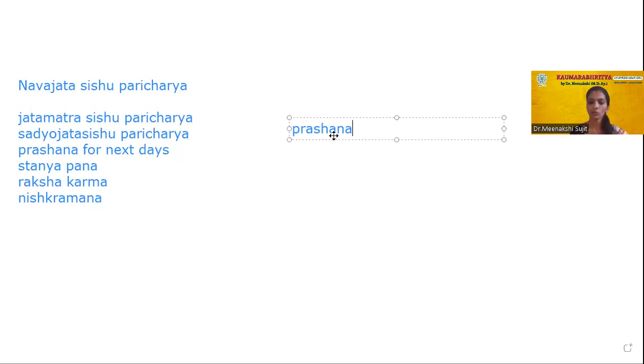It means the amount of food which can be grasped by the tip of the middle finger of the caretaker is termed as prashana. If you dip your middle finger in a semi-solid, the one drop that comes on your fingertip and is licked by the baby, this procedure is known as prashana.